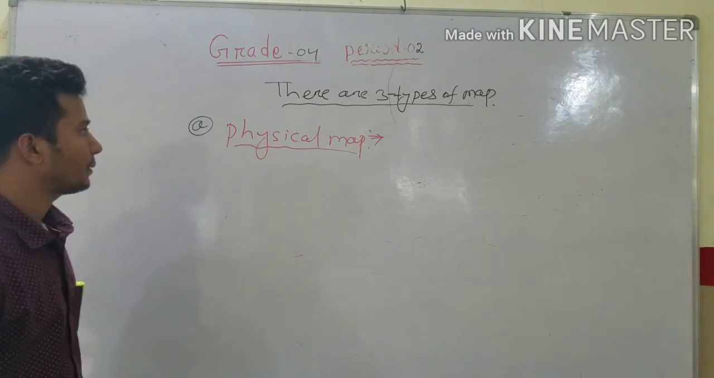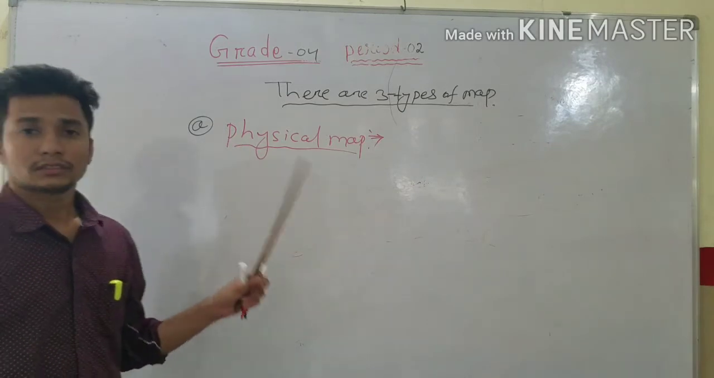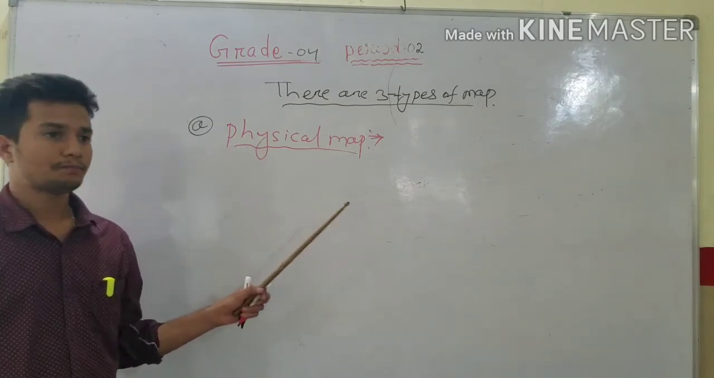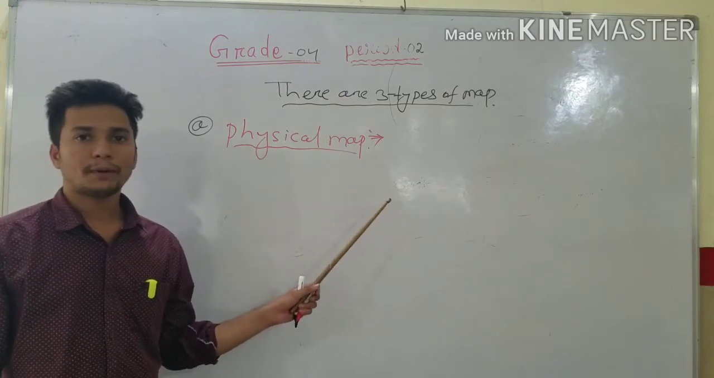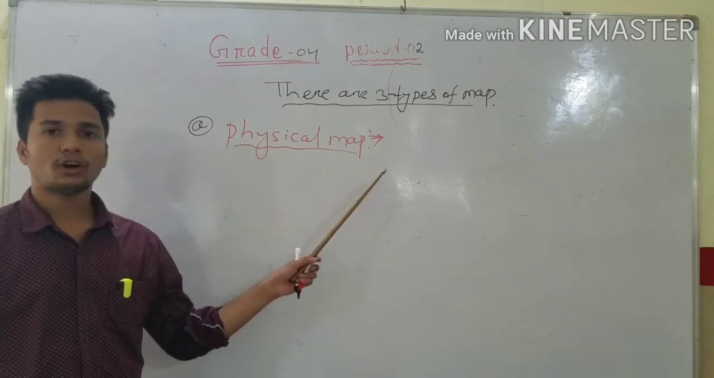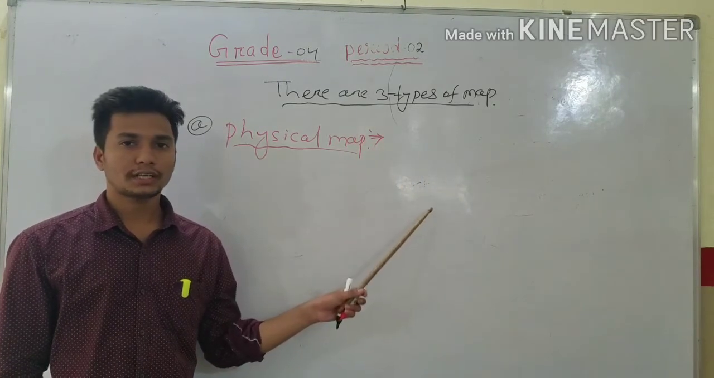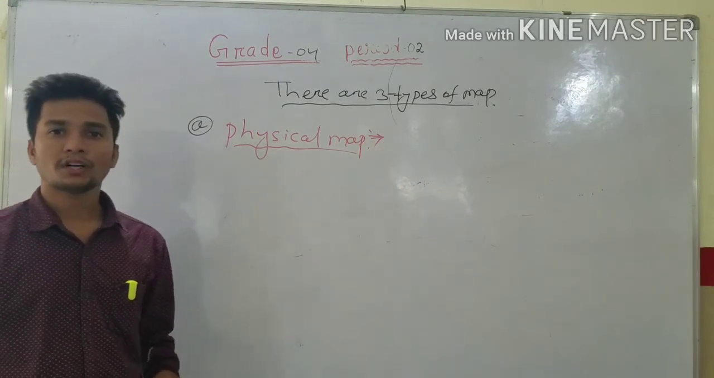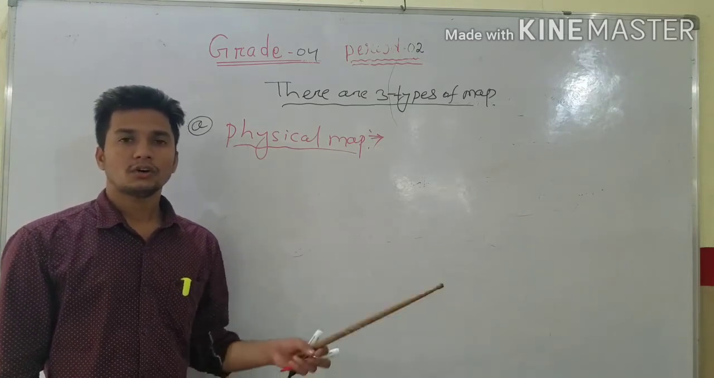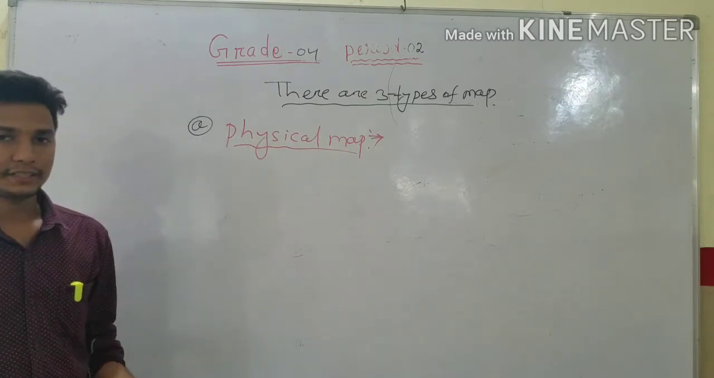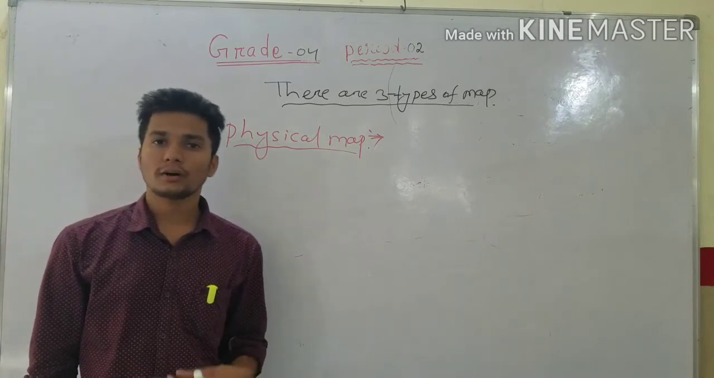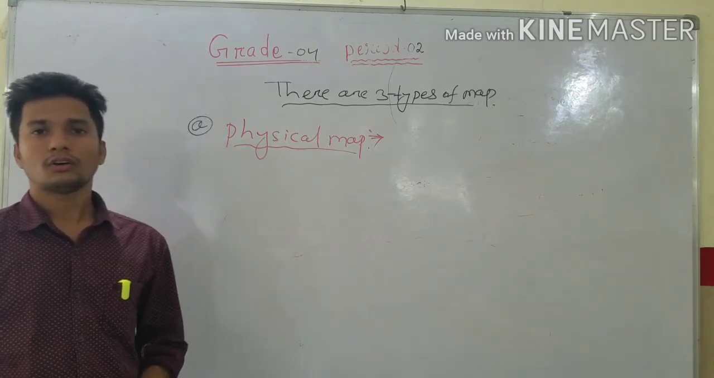What is a physical map? The physical map shows the different physical features of a state or country, such as mountains, rivers, lakes, seas, oceans, plains, etc., of a country or of the whole world.